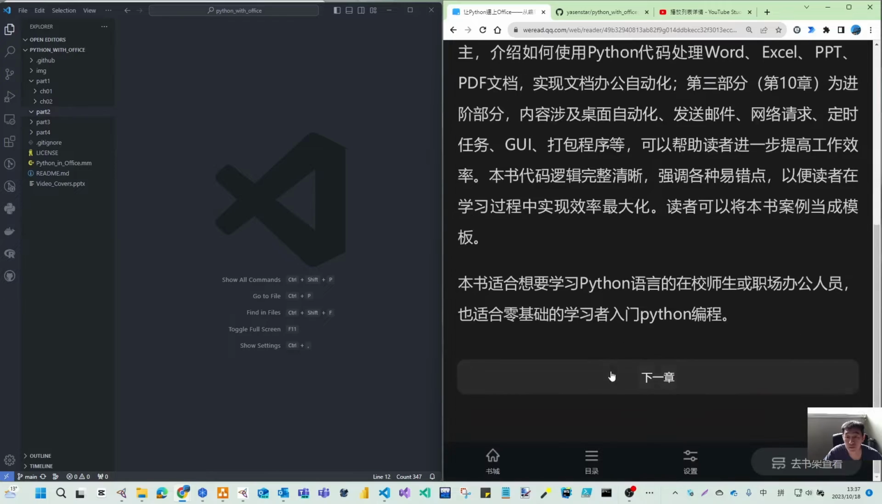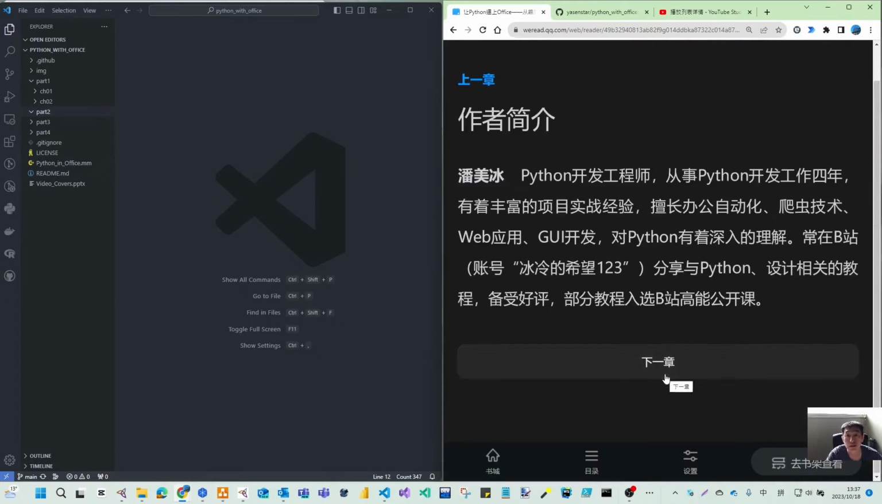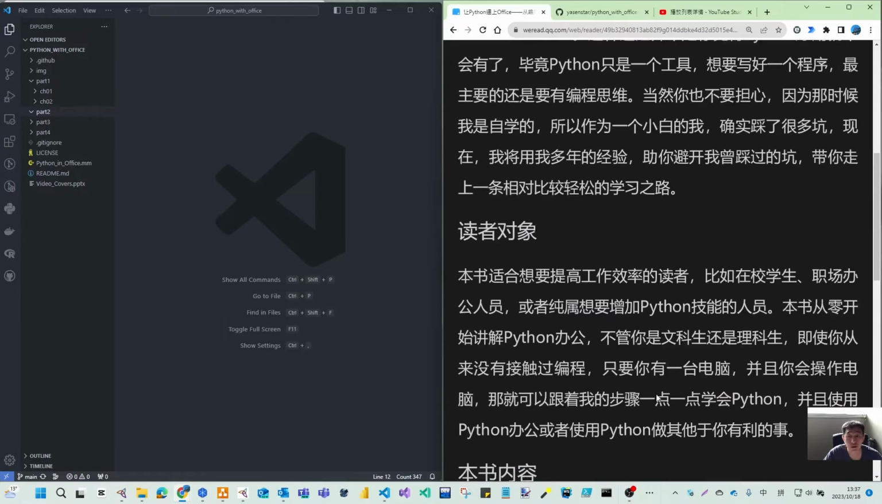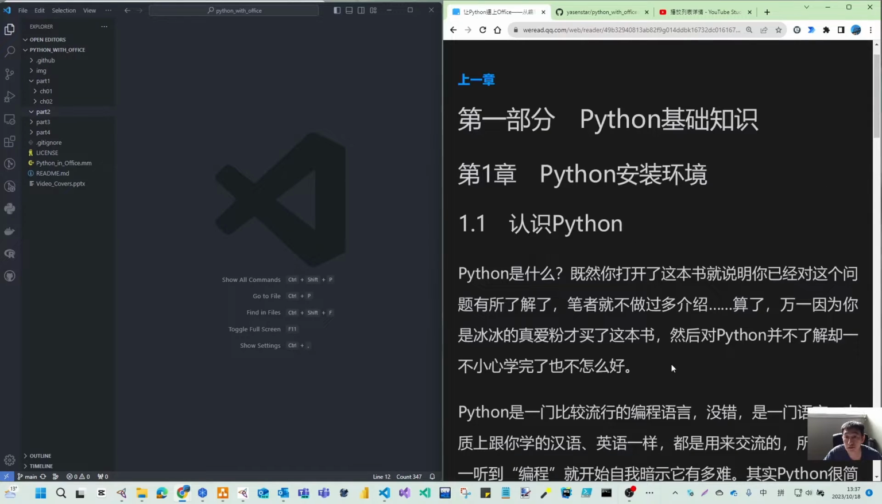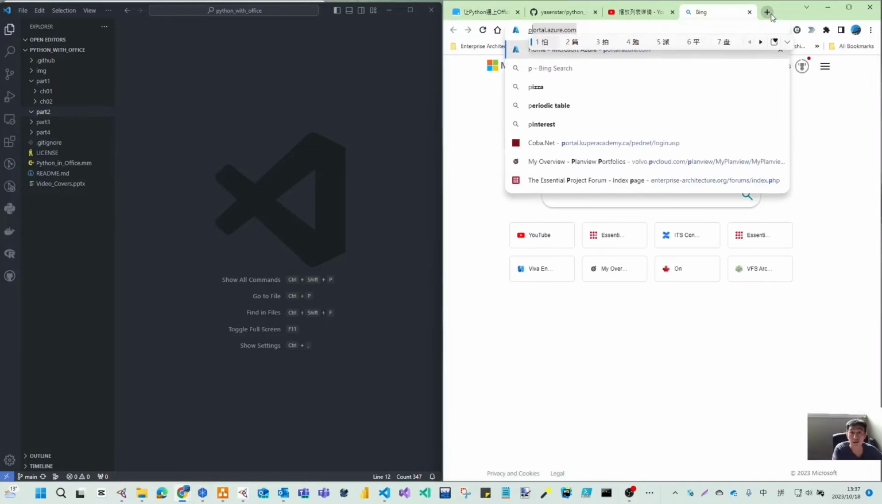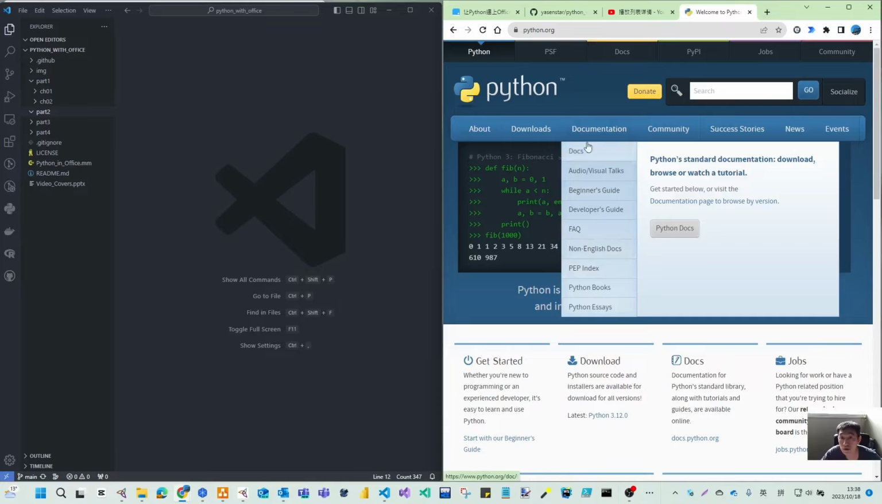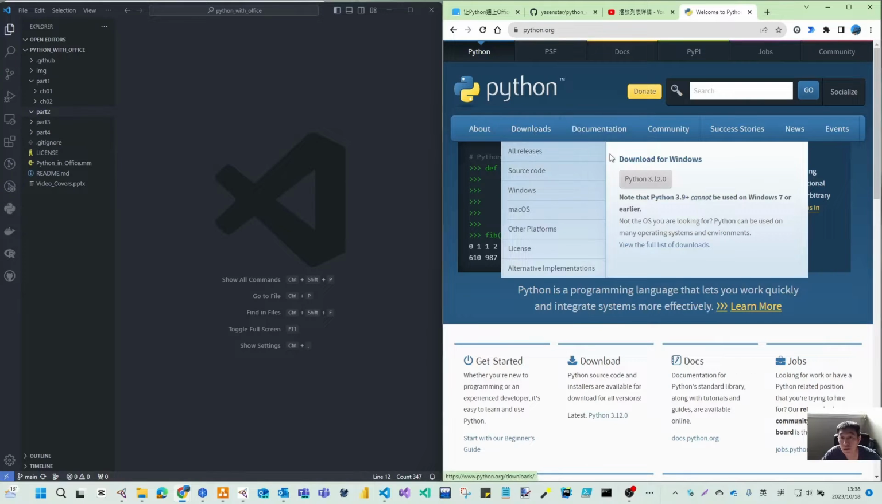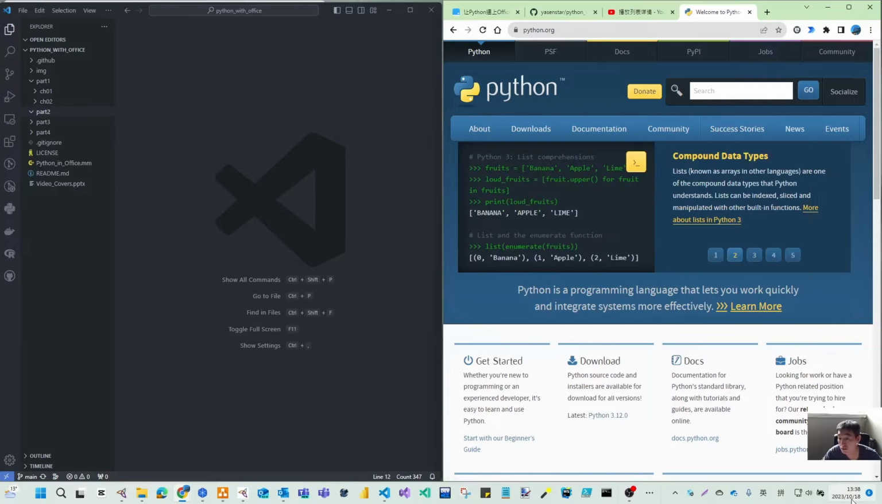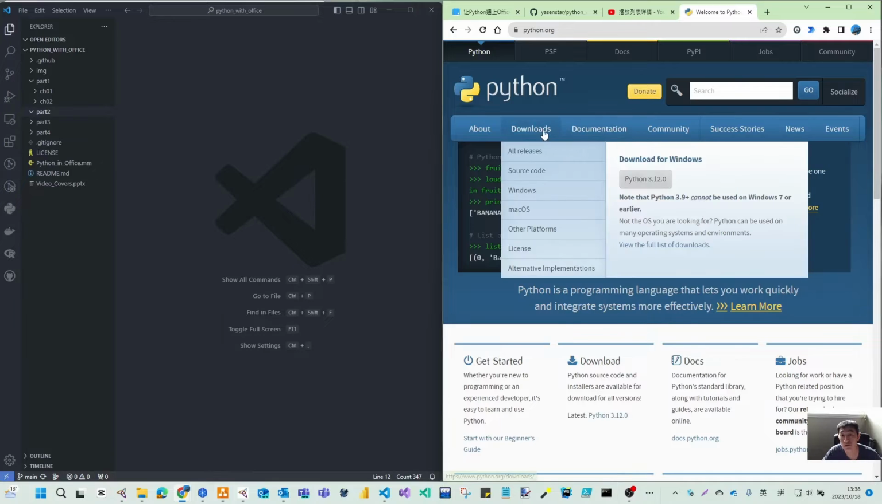In the first part, it will have the basic things to let you install and prepare the Python development environment. I believe most of you know Python already. If you don't, you can go to python.org. Here you can find this. If you want to download for Windows, you can download this 3.12.0. Today is October 2023, so it's 3.12. You can download from here.